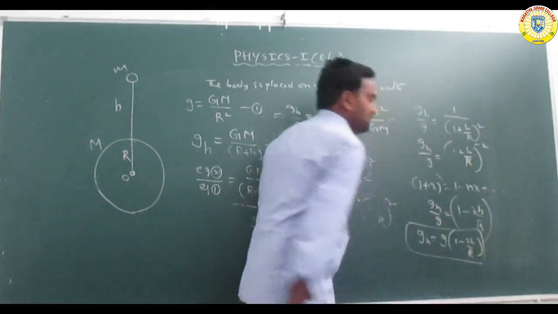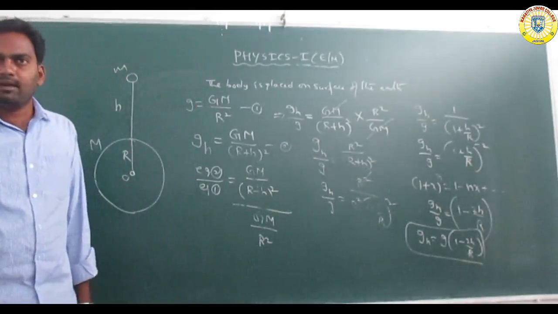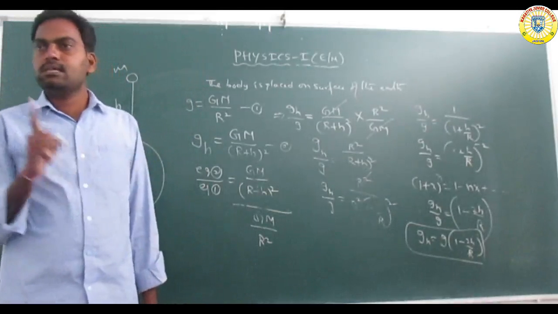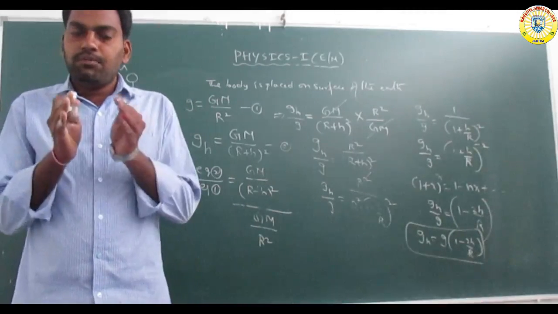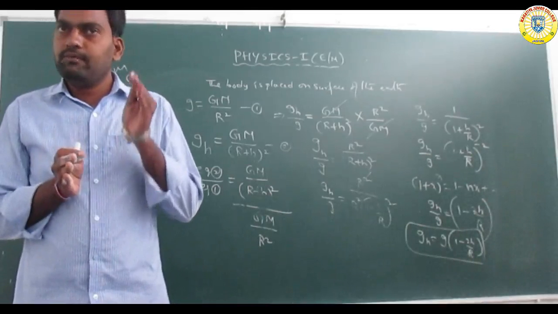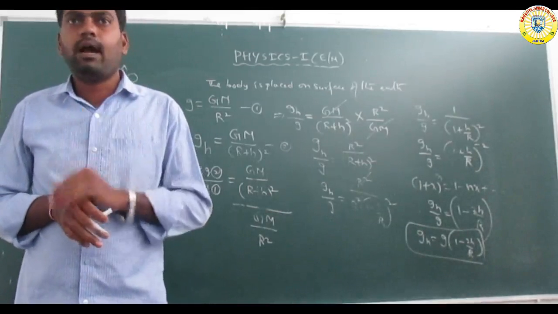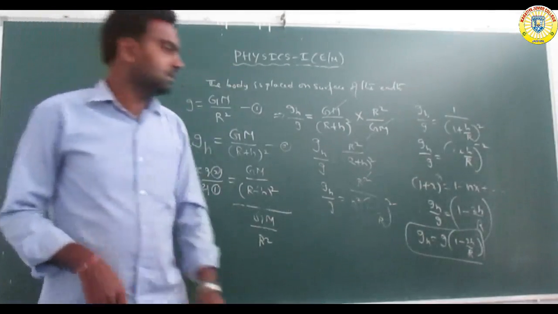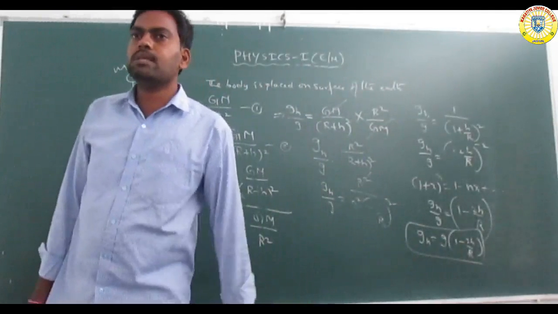This is the final equation: gh is equal to g into 1 minus 2h by r. That means the g value is decreasing with height. As we go higher, the g value decreases, which is represented by the minus symbol in 1 minus 2h by r.